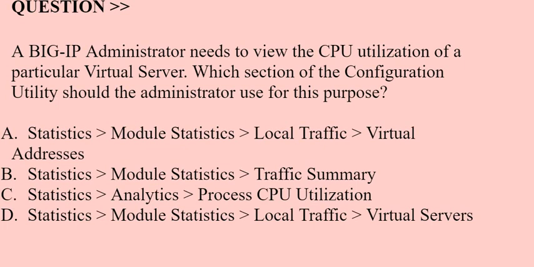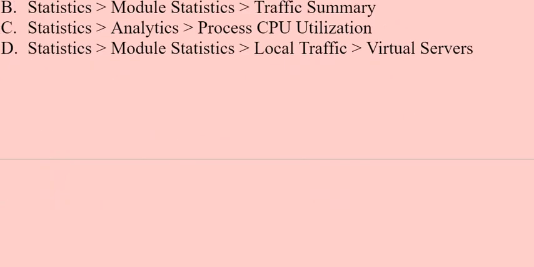Option A. Statistics, Module Statistics, Local Traffic, Virtual Addresses. Option B. Statistics, Module Statistics, Traffic Summary. Option C. Statistics, Analytics, Process CPU Utilization. Option D. Statistics, Module Statistics, Local Traffic, Virtual Servers. Correct answer is option D.